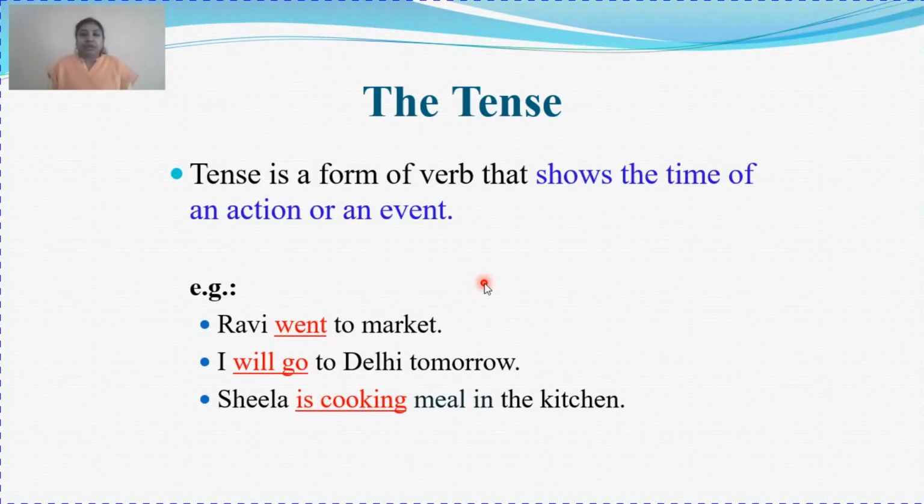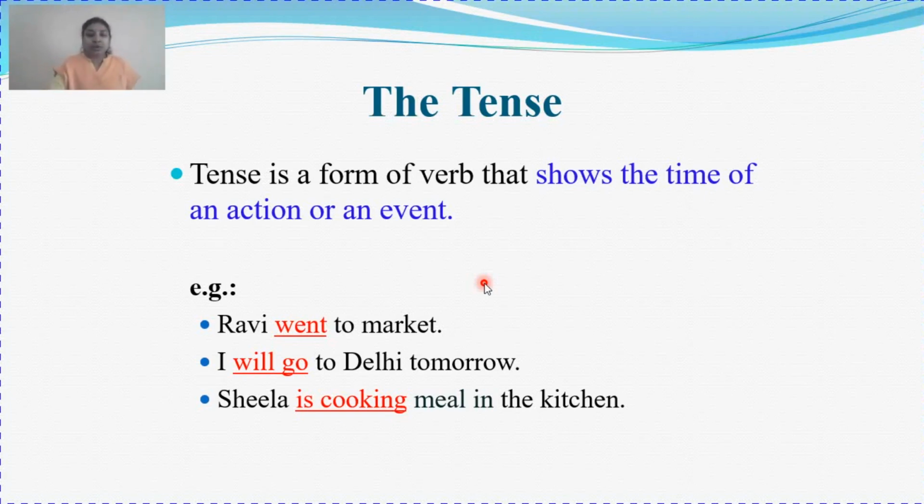Tense is nothing but a form of verb that shows the time of an action, when the action was done. We have divided the entire time into three parts: past time, present time and future time. Whichever time the action takes place, we refer to it with the use of tense. So tense is a form of verb that shows the time of an action or an event.